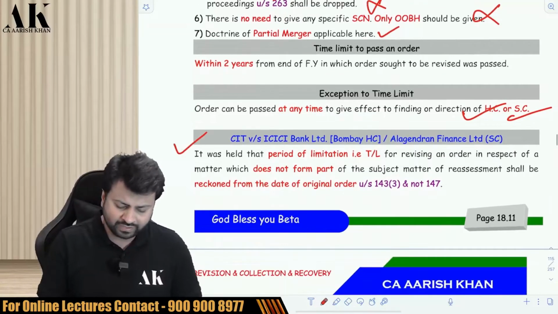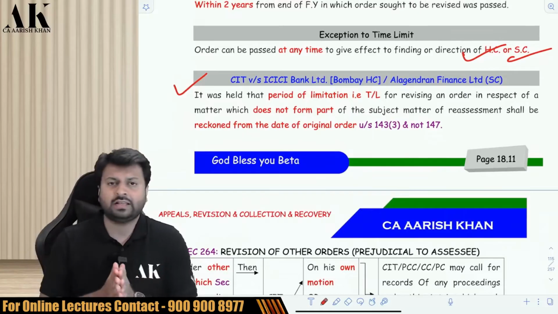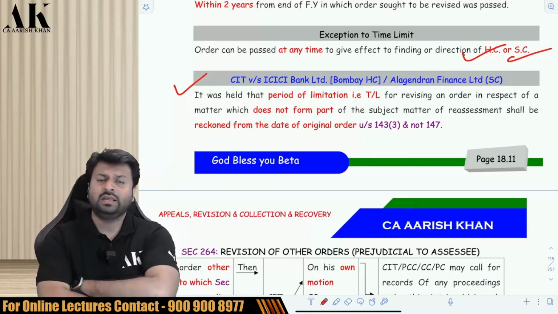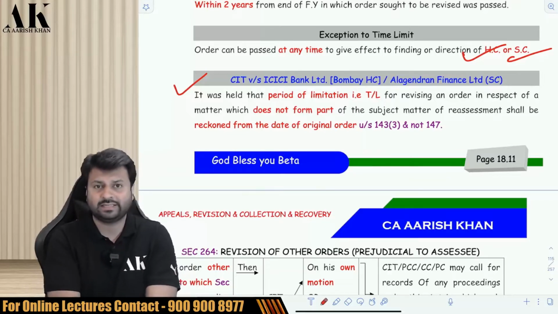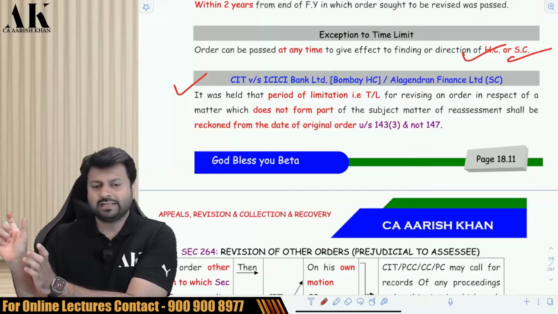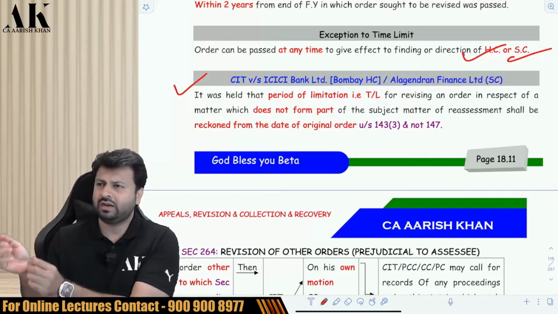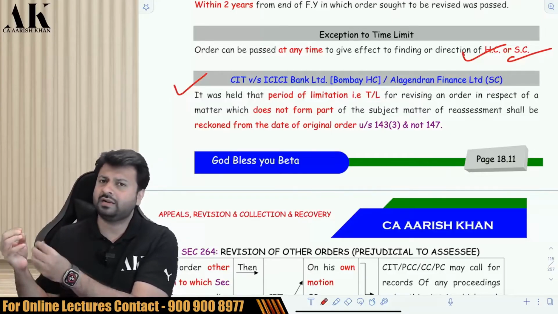Now there is one very important case law of ICICI Bank Limited and also Elegant Finance. Both case laws are the same, just the difference is the ICICI Bank one is a Bombay High Court judgment and Elegant Finance Limited is a Supreme Court judgment. Now what has happened in this case? Let me tell you. Suppose there is an order passed by the AO allowing bad debts and provision for bad debts. Both are allowed.